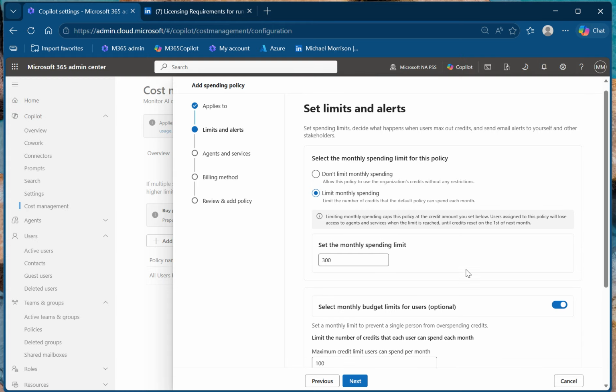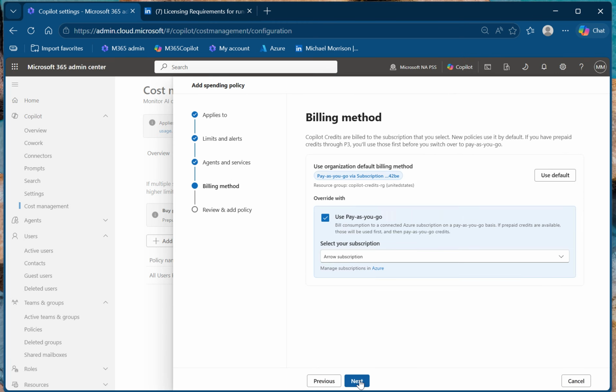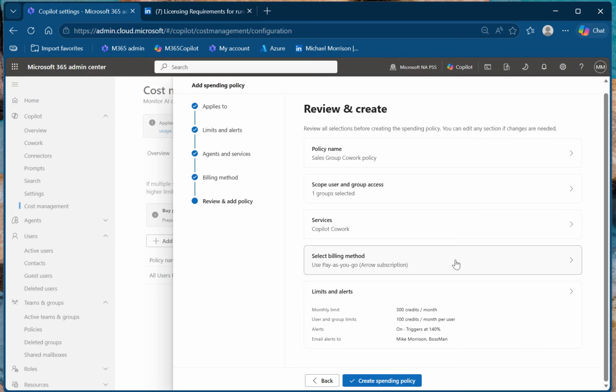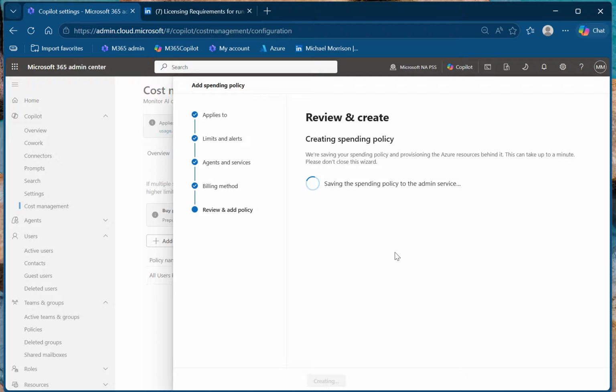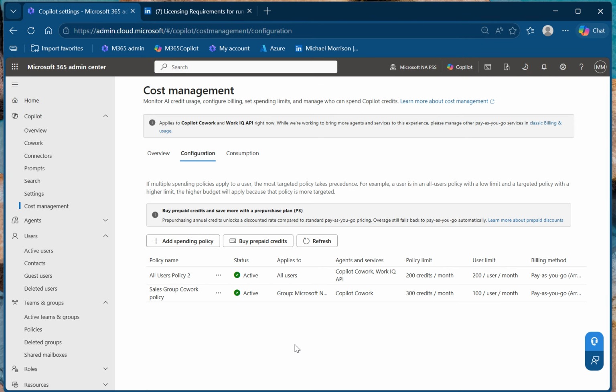Came to the billing method. Oh, next. Sorry, jumps back. I've got it just enabled for Copilot Cowork. Nothing else, none of the Work IQ stuff, none of the possible new things that are coming. They're kind of exciting because we don't know what they are and we don't know what those tools are possibly going to provide. So they're leaving it open, but we don't necessarily want to commit to spending on something that we have no idea what it's going to do or what the cost implications are going to be. Okay, so that's been set up.